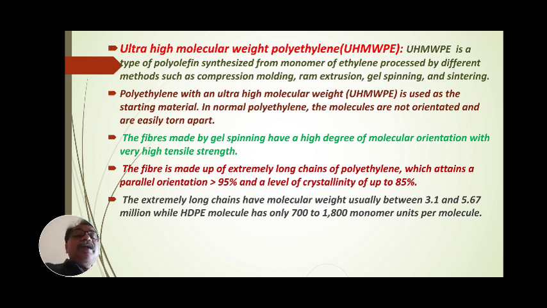Polyethylene with an ultra high molecular weight is used as starting material. In normal polyethylene, the molecules are not oriented and are easily torn apart. The fibers made by gel spinning have a high degree of molecular orientation.